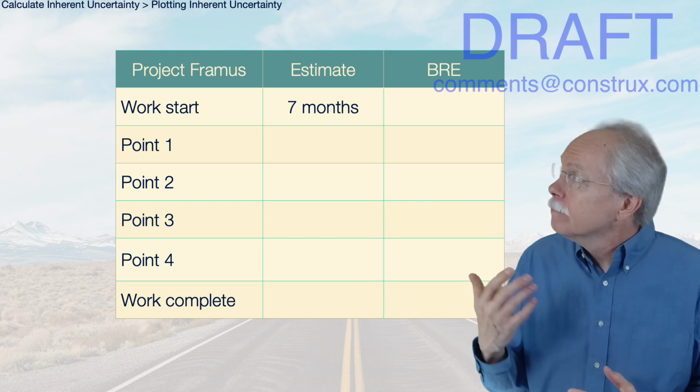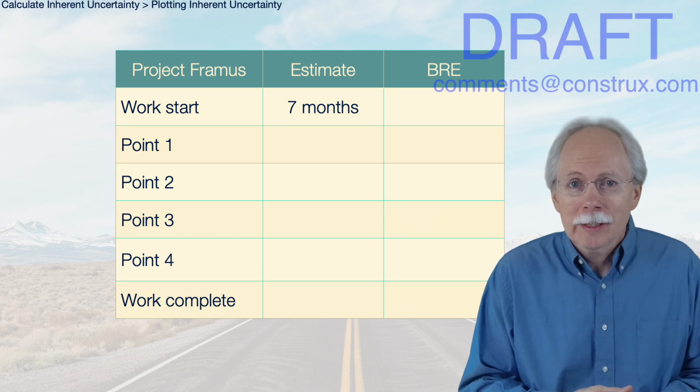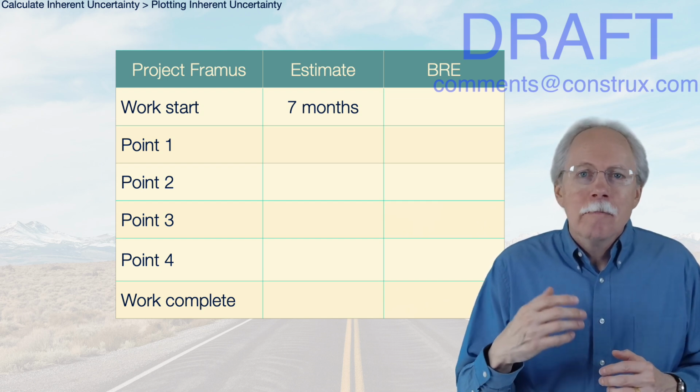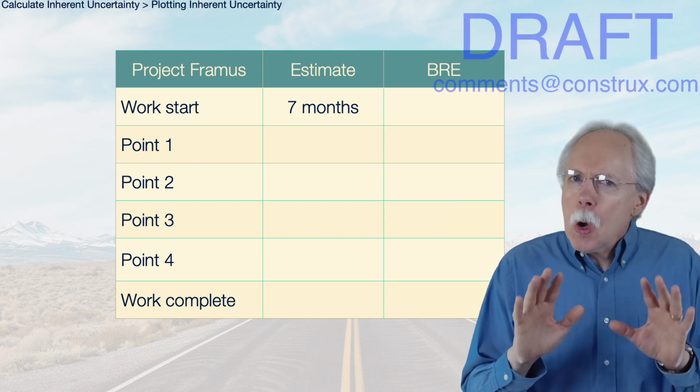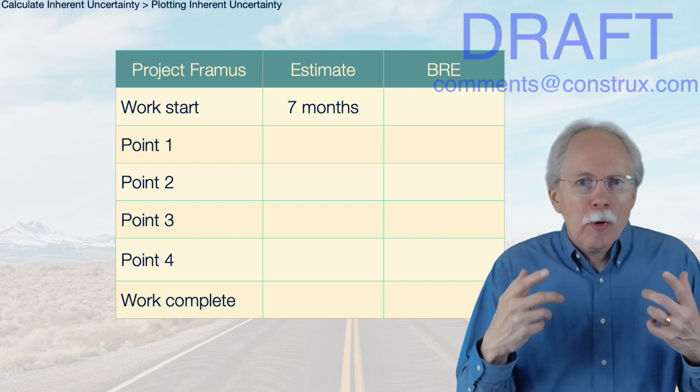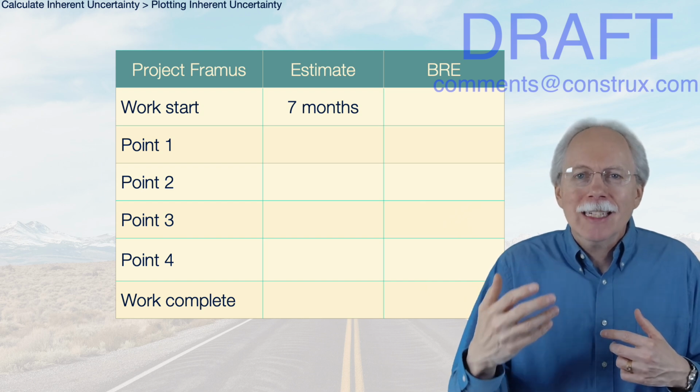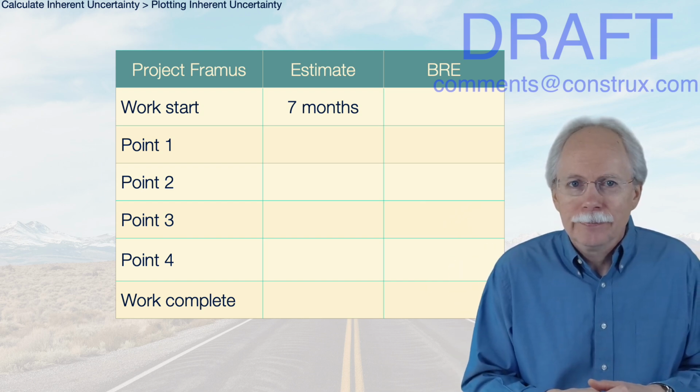Let's say I have a project. I'll call it Project Framus. I'm at the start of this project. My initial estimate is for 7 months of time. This is not my only estimate of Framus. I have several points in the project where I will redo my estimate for the entire project.